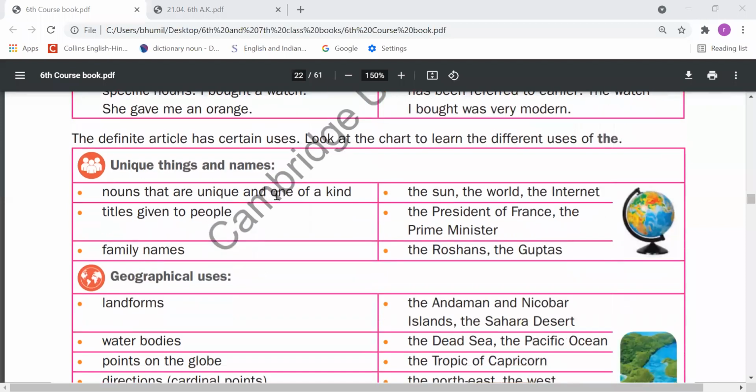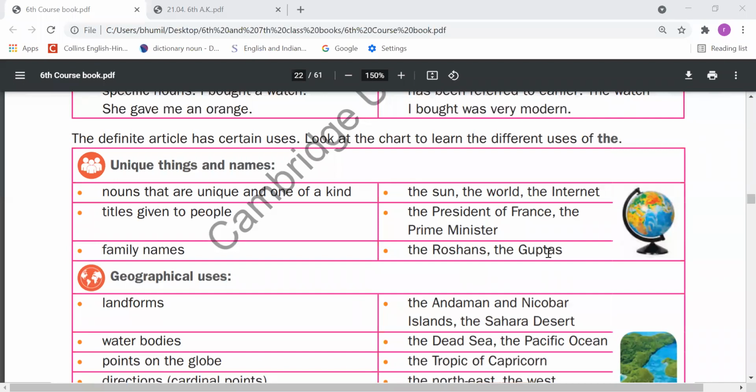Nouns that are unique or one of their kind. So which nouns are unique and one of their kind? We should use the with them, like the sun, the world, the internet. They are unique of their kind. Titles given to people, like the President of France, the Prime Minister, which are the prime titles. With them, we should also use family names like the Roshans, the Guptas, the Aroras, the Sharmas.